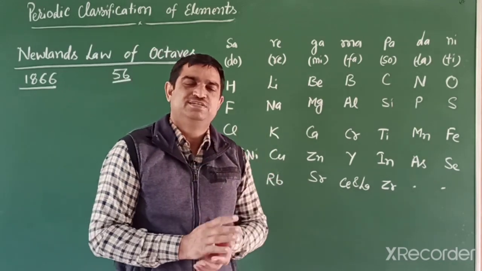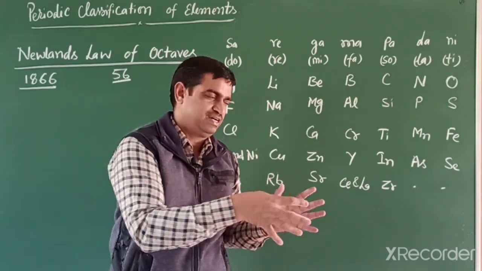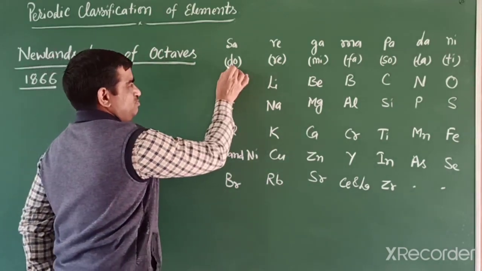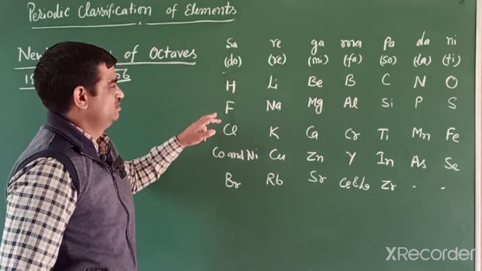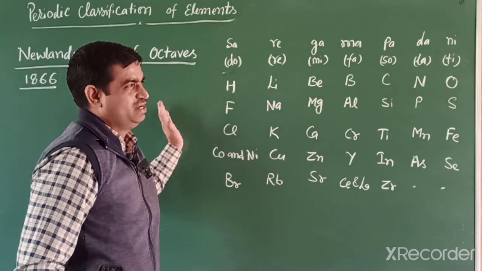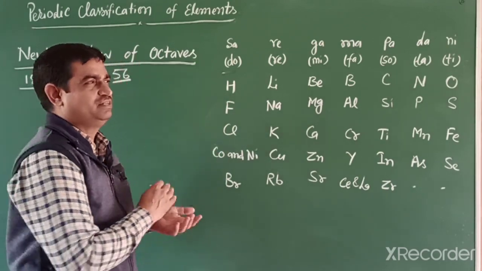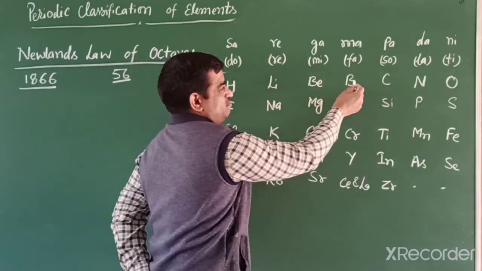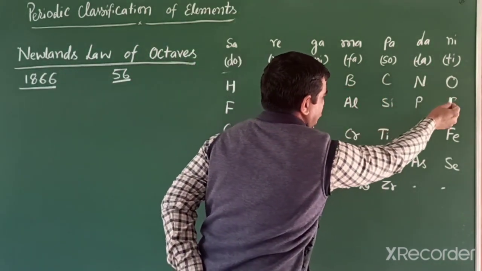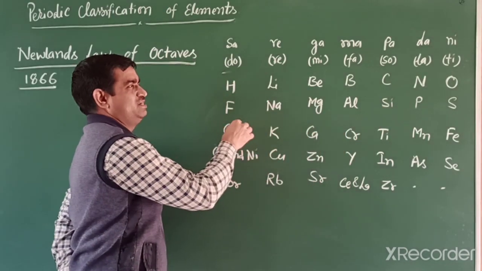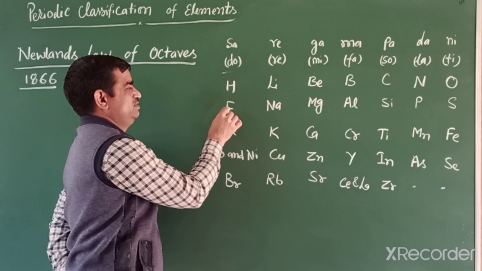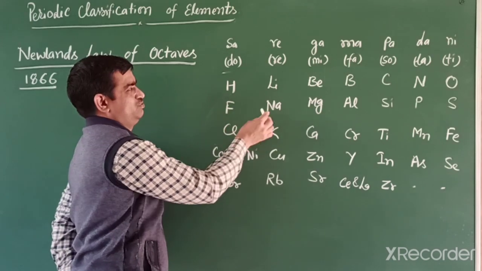A small child, a baby, the mother places too near to it to care for them. So in a similar way, when elements are classified in increasing order of weight, hydrogen, lithium, beryllium, boron, carbon, nitrogen, oxygen, then the eighth element has similar properties, because hydrogen has some similarity with fluorine and chlorine also.